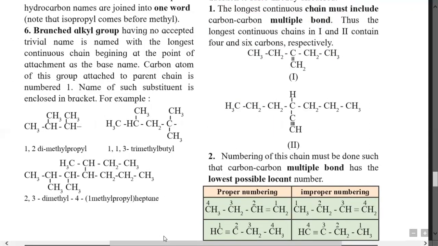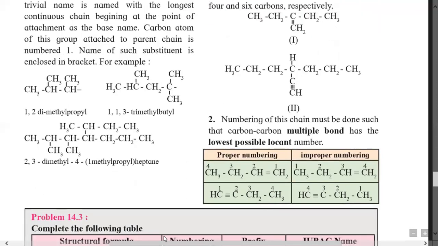Then the next example is a carbon-carbon triple bond containing compound, and it has 1, 2, 3, 4, 5 and 6 carbons. It is not a 7 carbon chain, but a 6 carbon longest chain, because the 6 carbon long chain consists of the multiple bond, that is, the triple bond. So that is about rule number one, how to select the longest carbon chain in alkene and alkyne.